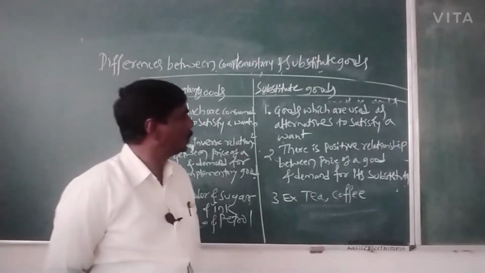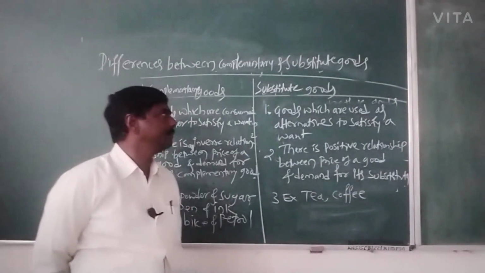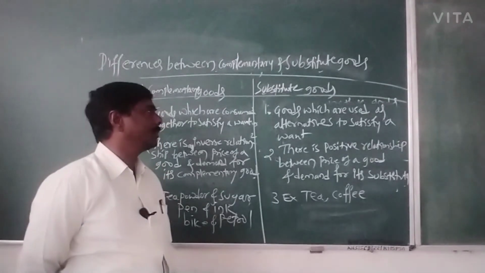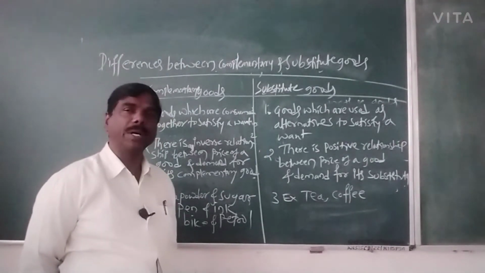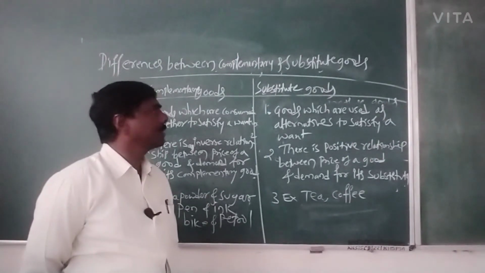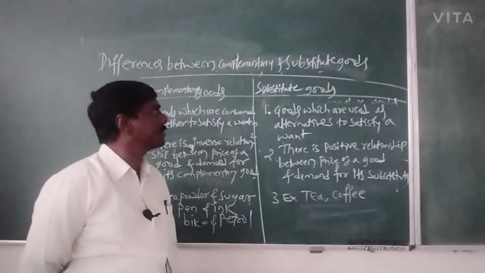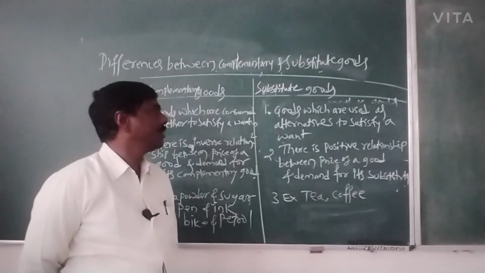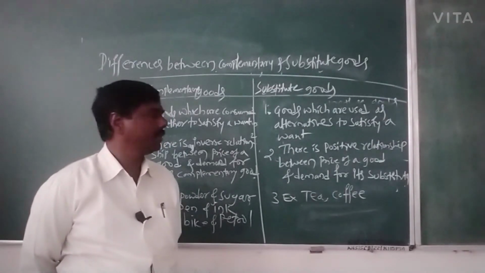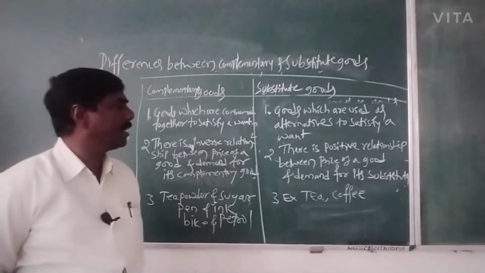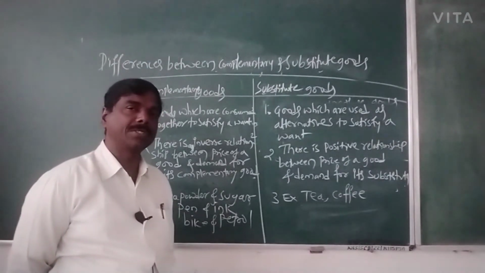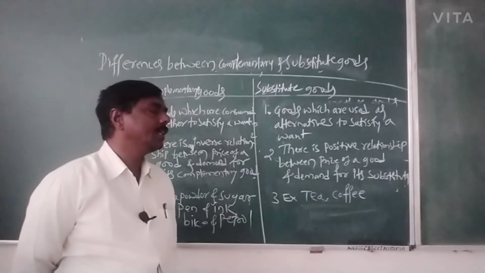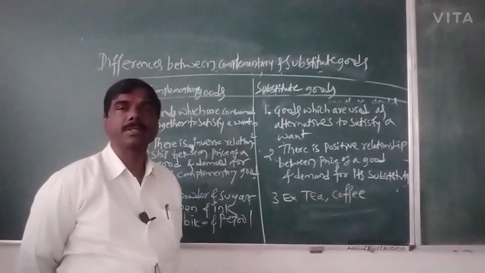So goods which are used as alternatives to satisfy a want are known as substitute goods. There is a positive relationship between the price of a good and demand for its substitutes.